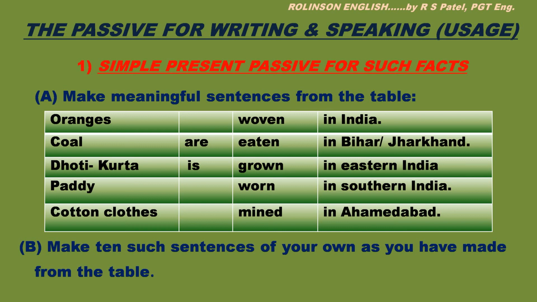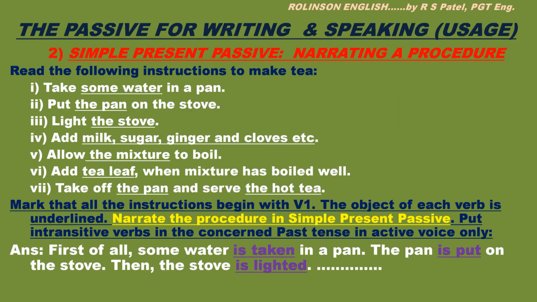Let us see another use. Simple present passive narrating procedure. Read the following instructions to make tea. Take some water in a pan. Put the pan on the stove. Light the stove. Add milk, sugar, ginger and cloves. Allow the mixture to boil. Add tea leaf when the mixture has boiled well. Take off the pan and serve the hot tea.